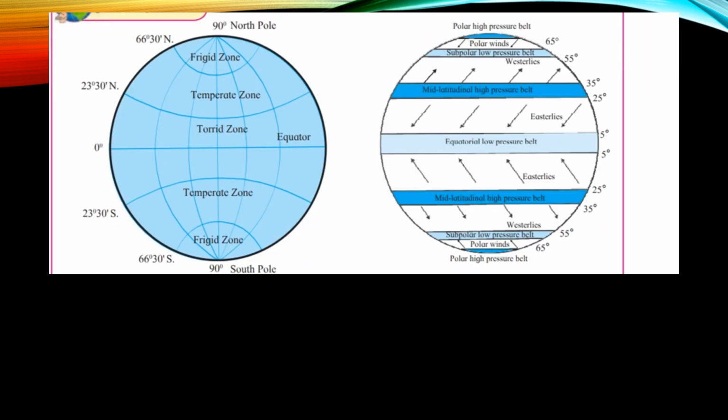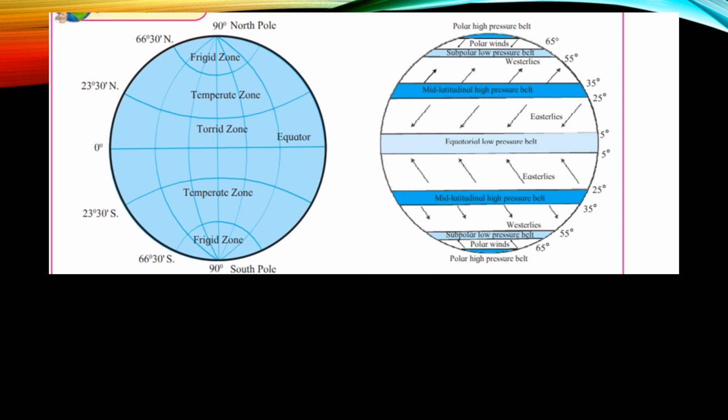So the distribution of temperatures is not even throughout the globe. And because of this, the air pressure throughout the globe gets distributed. This leads to the formation of low and high pressure belts horizontally between the equator and the poles.